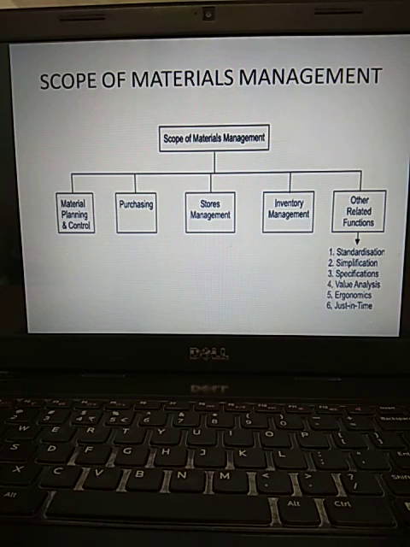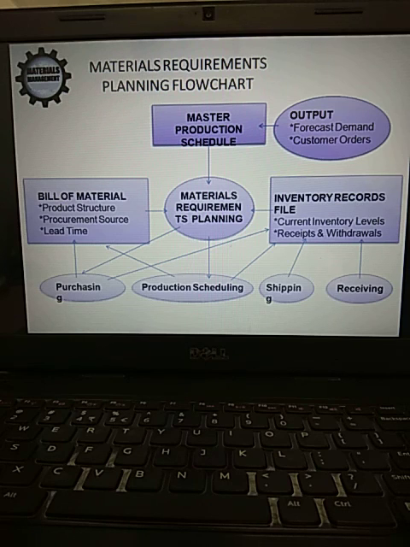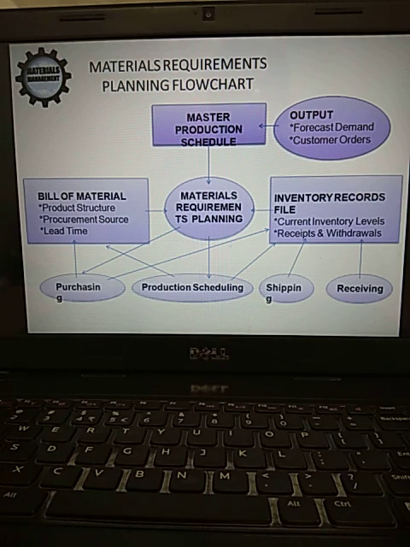This picture shows you the purpose of materials management and the other areas to understand while studying materials management. The first area is the materials requirement planning flow chart.